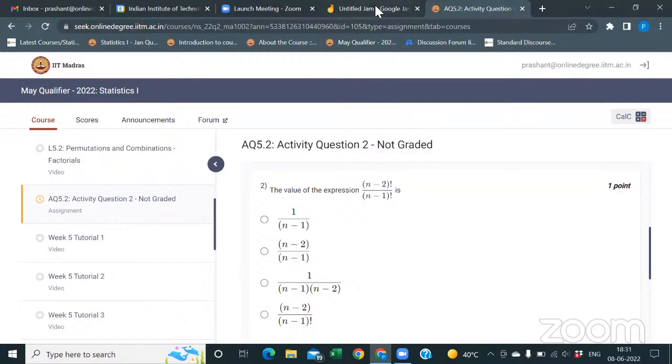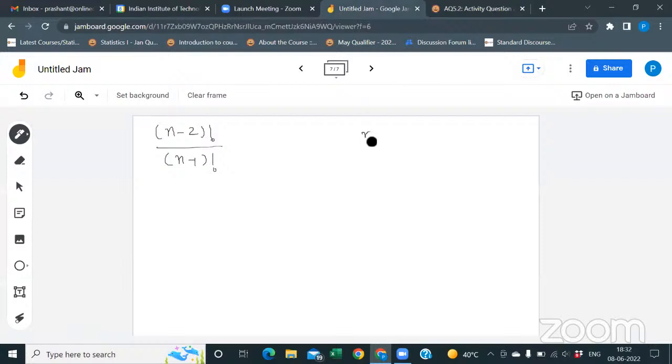See, suppose you have n factorial, I can write it as n into n minus 1 factorial. Similarly, suppose you have n minus 1 factorial. Can I write n minus 1 into n minus 2 factorial?